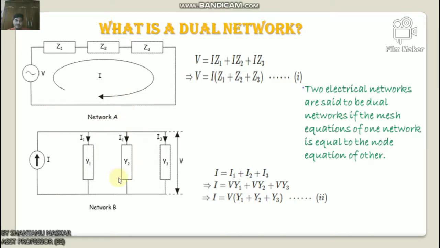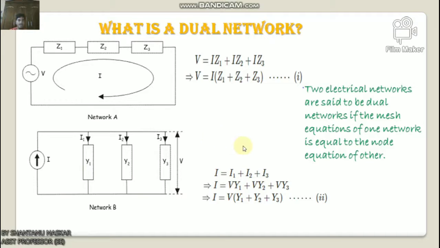We can prove that. Look here, applying Kirchhoff's voltage law in network A, we get V equals IZ1 plus IZ2 plus IZ3, and V equals I into (Z1 plus Z2 plus Z3), which is equation number 1. And applying Kirchhoff's current law in network B, we get I equals I1 plus I2 plus I3, and we can write I equals VY1 plus VY2 plus VY3, and we can write I equals V into (Y1 plus Y2 plus Y3) within brackets. So this is equation number 2.